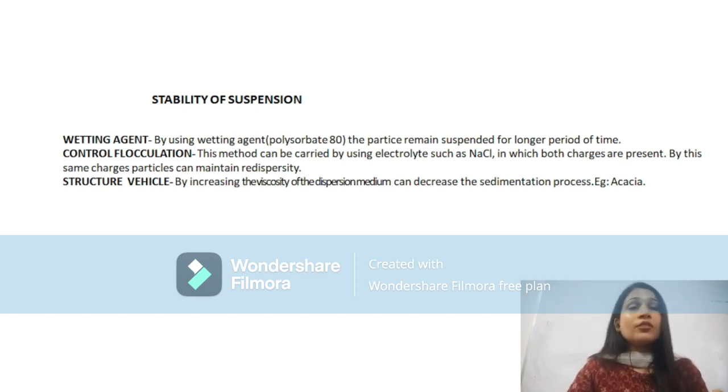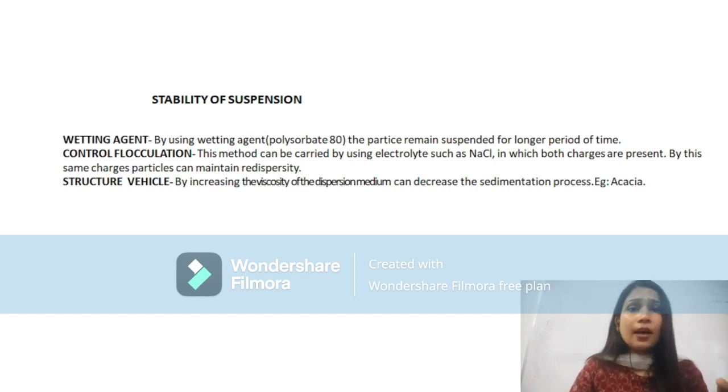So next is the structured vehicle. Structured vehicle means we increase the viscosity of the dispersion medium, and we can decrease the rate of sedimentation. An example is acacia. Acacia is an example of a structured vehicle. This is a substance that we add to the solvent, and it should be compatible with the solvent also. If we add it to the solvent, the viscosity will increase.